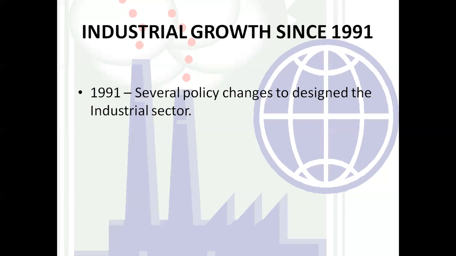In 1991, there were several policy changes to design the industrial sector. After the new economic policy of 1991, there was liberalization in the industrial sector. Now everyone can open their business and be an entrepreneur, right? So from 1991, there have been many changes in policies for the further development of the industrial sector.